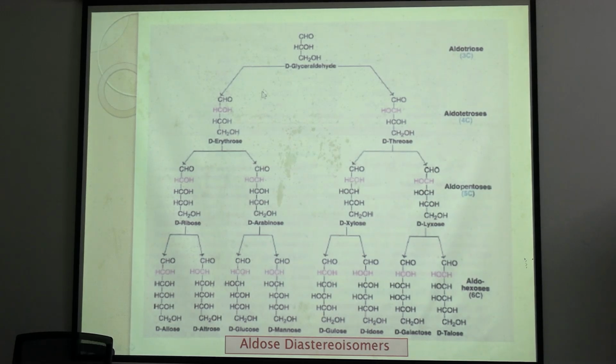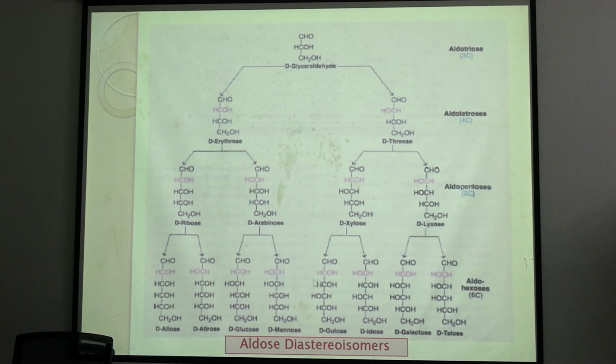Because this is the reference molecule, D glyceraldehyde, where the OH group on the reference carbon is attached on the right-hand side. This is the D form, and all other carbohydrates have the same spatial arrangement.